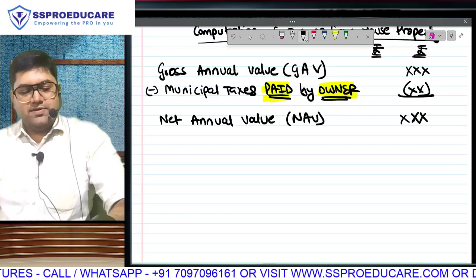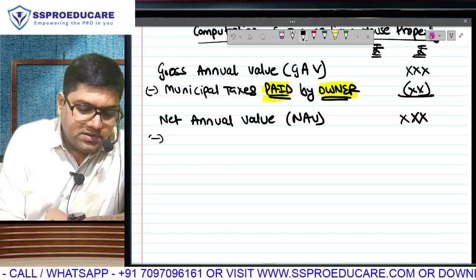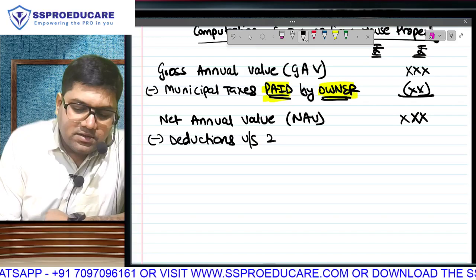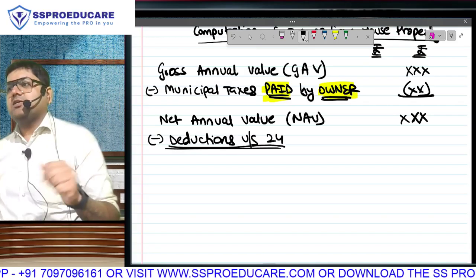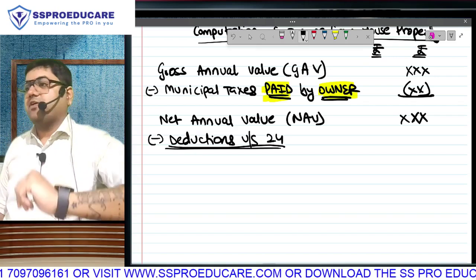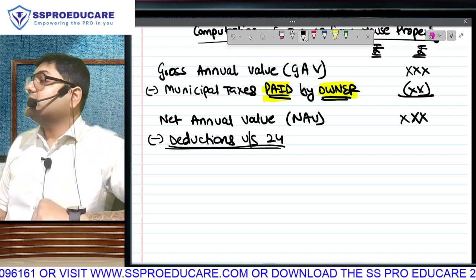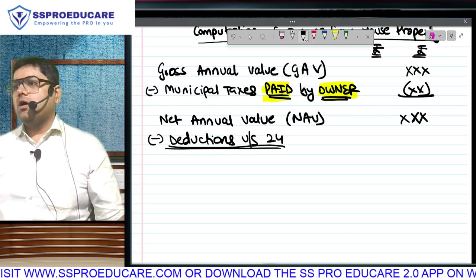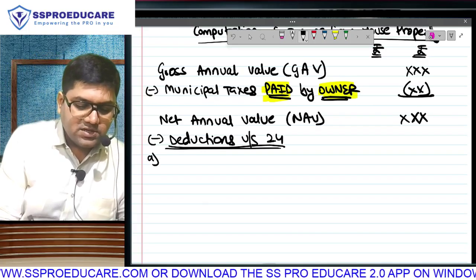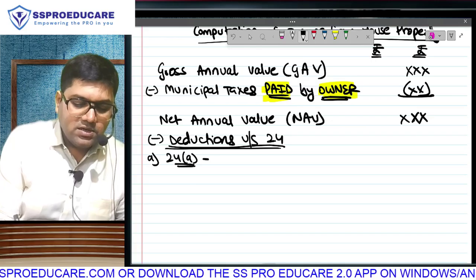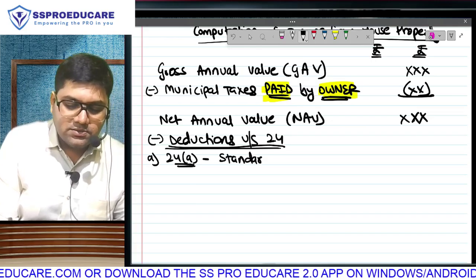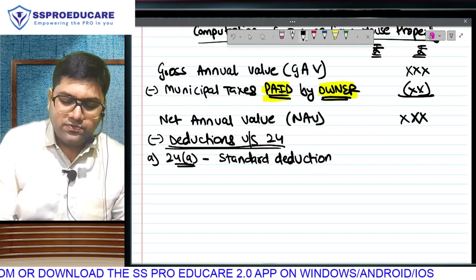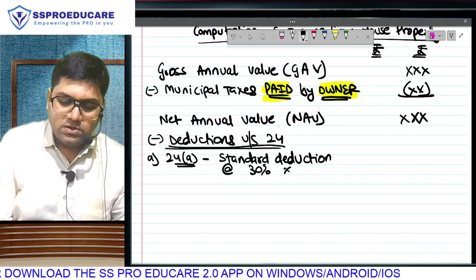Once we calculate the net annual value, this chapter is also going to give us some deductions. So, there is one category of deductions which we get from our total income. We call it deductions under chapter 6A, where our life insurance, medical insurance, in fact, we also studied about special economic zone. And then there are some deductions which we get in our individual heads of income, that this deduction can be taken only if you have house property. So, we have two deductions. First, we have section 24 clause A, something called a standard deduction, which will be calculated at the rate of 30% of your NAV.